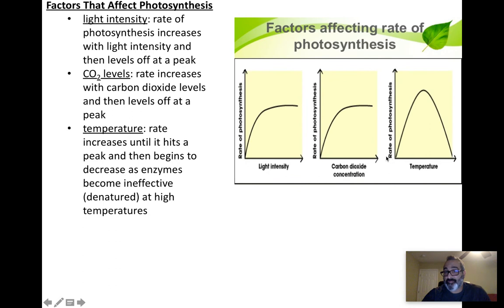As it heats up a little bit, the rate of photosynthesis goes up. It increases, it hits a peak, and then the rate starts to go down. Well, here's why. Temperature is one of the things that can denature the enzymes or proteins, or change the shape of the proteins. It's from chapter 1, unit 1, in case you forgot. So since temperature can denature proteins, when it's too cold, the enzymes don't work so well, so photosynthesis is low. When it's too warm, the enzymes are denatured and they don't work as well, so photosynthesis rates are low. So there's an actual optimal temperature at which plants can do photosynthesis.